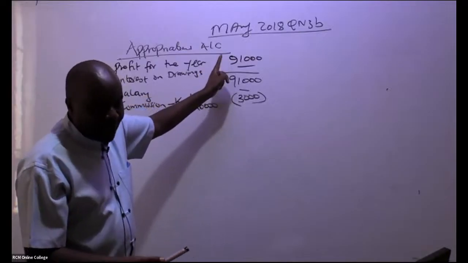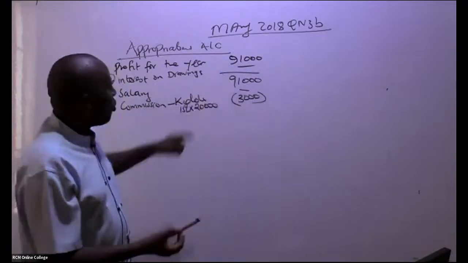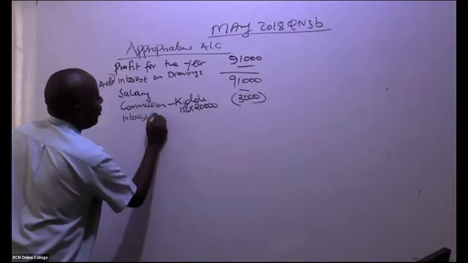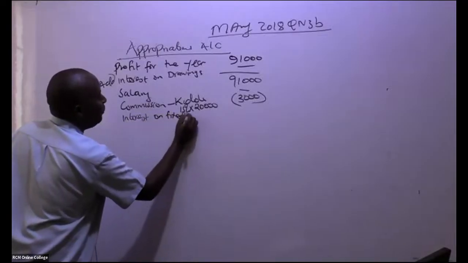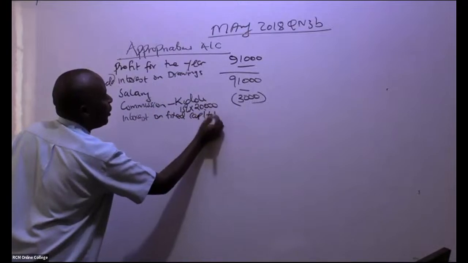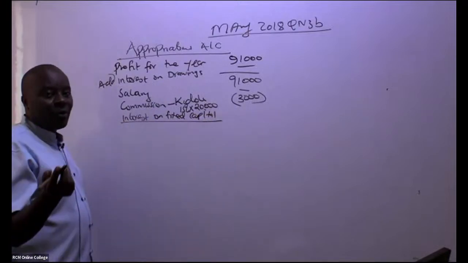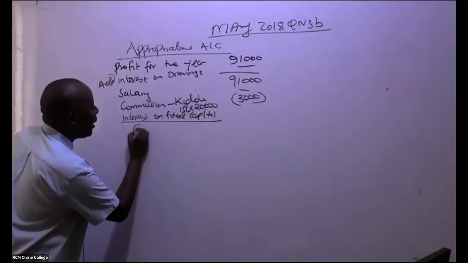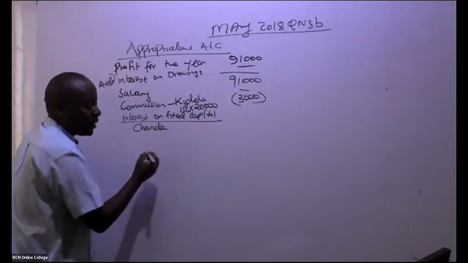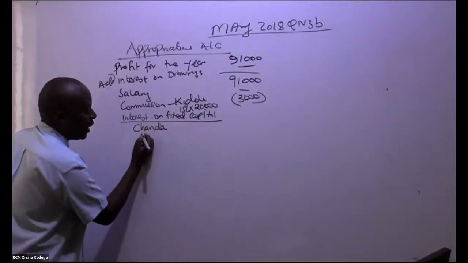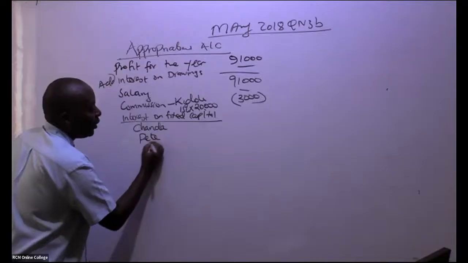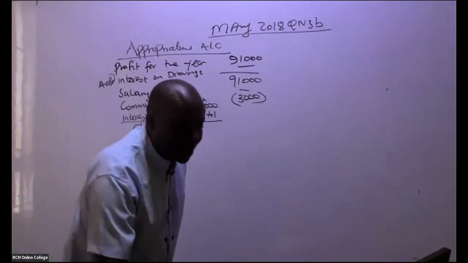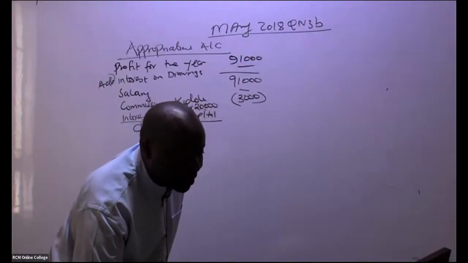So come here and give us the interest on fixed capital. Of course, everybody has a fixed capital there. So go ahead and tell us, Chanda will be getting, of course, we have three partners: Chanda, Pete, and TL.